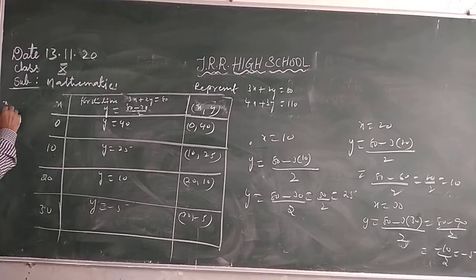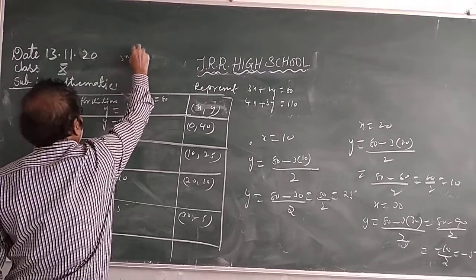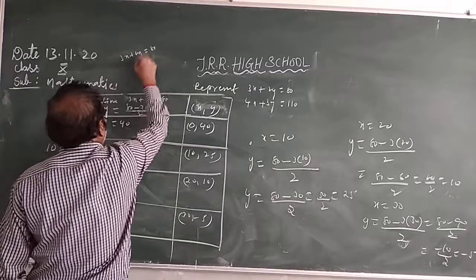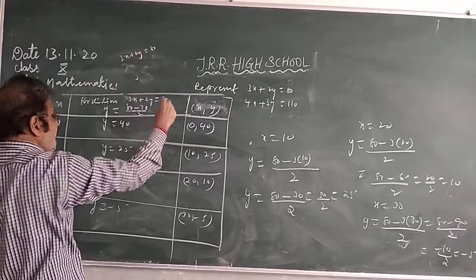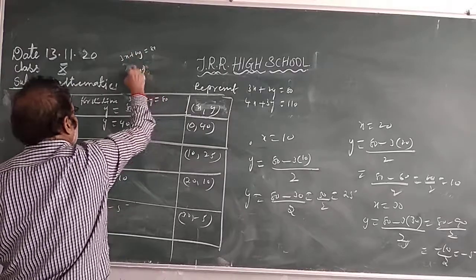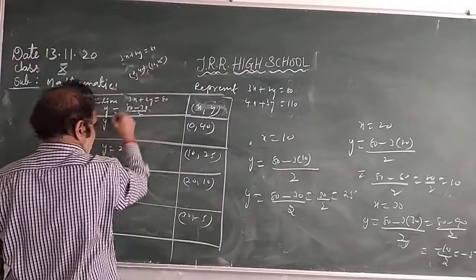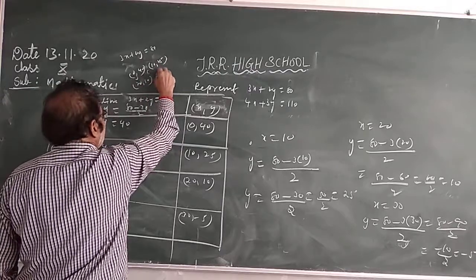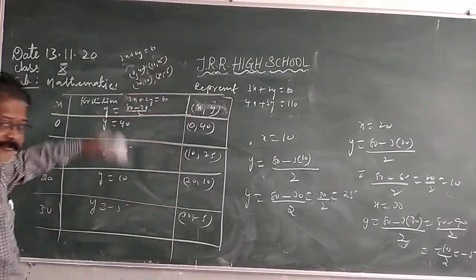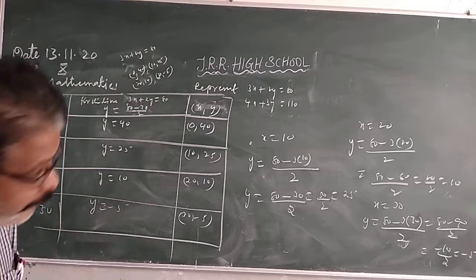So x, y values for the first equation, 3x plus 2y is equal to 80, we got 0, 40; 10, 25; 20, 10; 30, minus 5. Why am I keeping it like this? Because I will erase the board. After that, we have to plot on the graph.